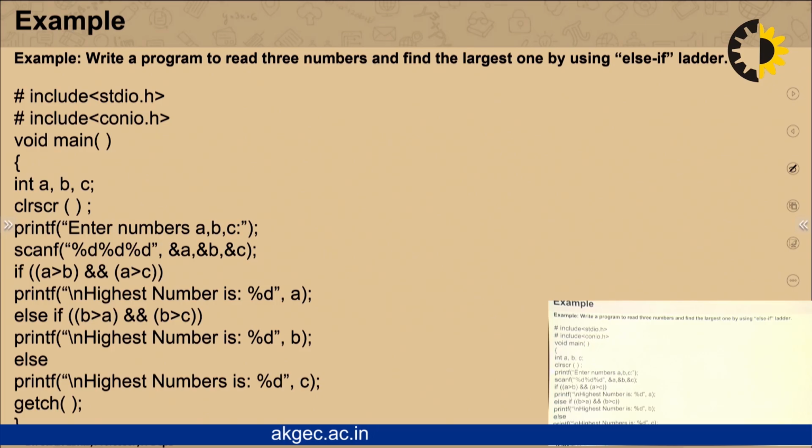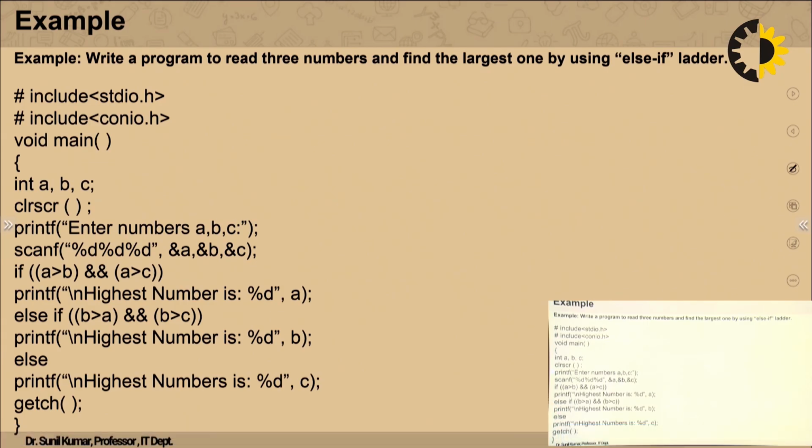program. So here we have taken again 3 numbers and we have to find out the largest number, but this time we have to find it by using the else if ladder. That's the reason we have taken again 3 numbers, A, B and C. From this statement, we are asking the user for 3 numbers and we are giving the input from the user side.